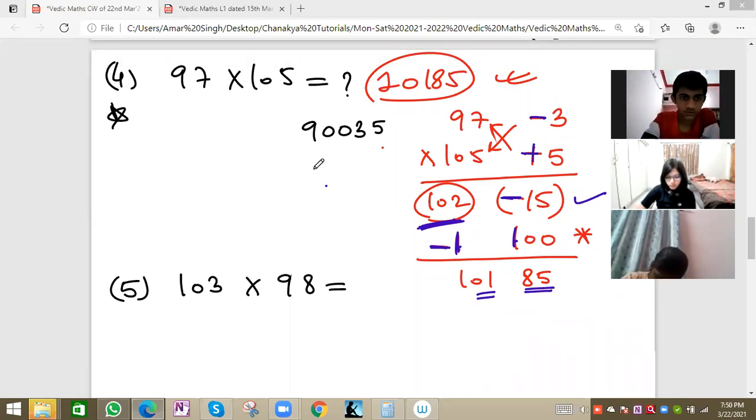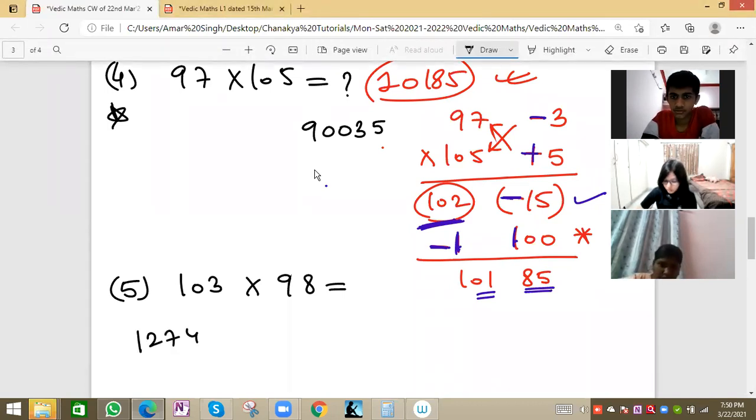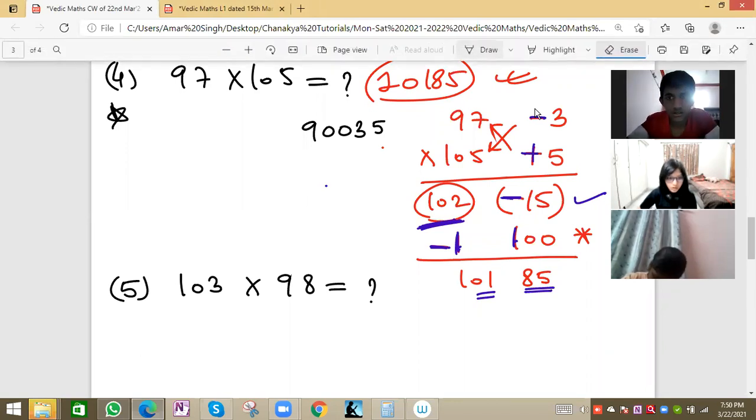It's 1274. Okay, 1274, let me write here 1274. You are saying Tanvi's answer is correct. Right, let me solve now. Sorry, I made a mistake in the answer. I did 102, nearly. So it will be 10,094.